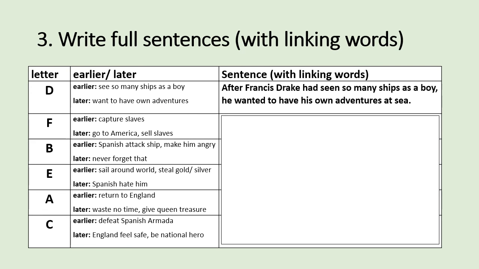Now, let's finish off by writing down Francis Drake's story. Make sentences with the words and phrases under each picture and connect them with the linking words you see on the right-hand side. The beginning of the story goes like this. After Francis Drake had seen so many ships as a boy, he wanted to have his own adventures at sea. Then, on his first big...